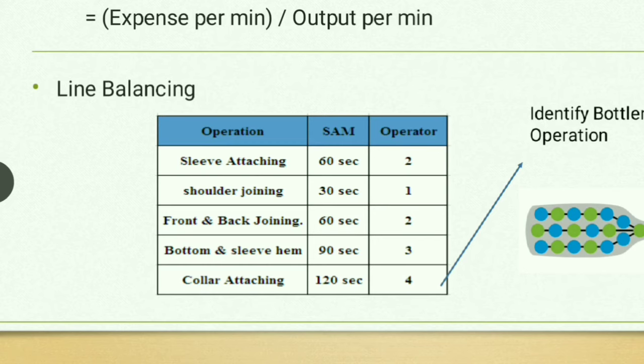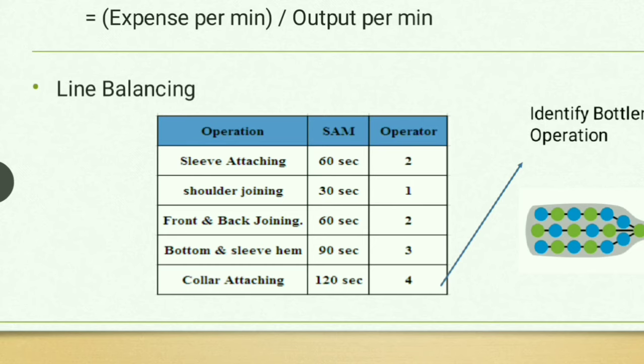For example, shoulder joining took only 30 seconds, so you allot one operator. Here the sleeve attaching took 60 seconds, so you need to appoint 2 operators in order to balance the line. Like that, collar attaching took 120 seconds, so if you allot 4 operators, then this timing becomes 30 seconds. This is how you need to balance the line. So SAM calculation will help you to balance the line.